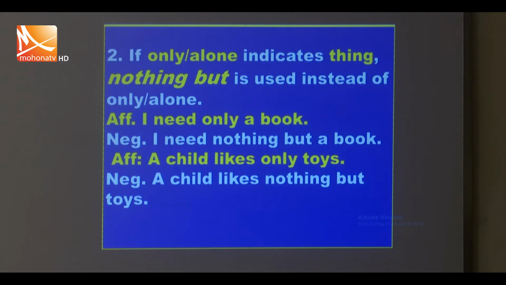Next, if only or alone indicates a thing, nothing but is used instead of only or alone. I need only a book, it is a thing. So, I need nothing but a book. We use nothing but instead of only. A child likes only toys. A child likes nothing but toys. Here we use nothing but instead of only.